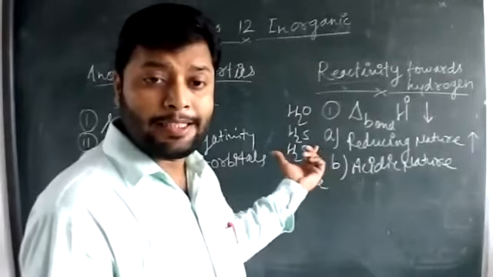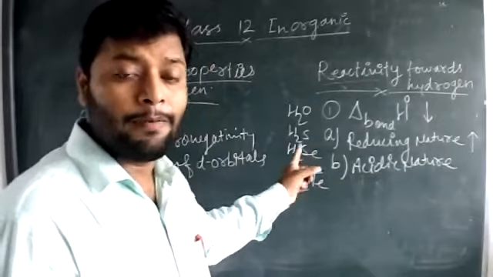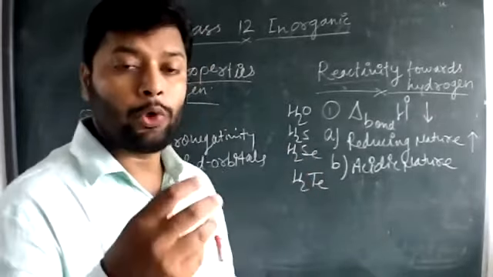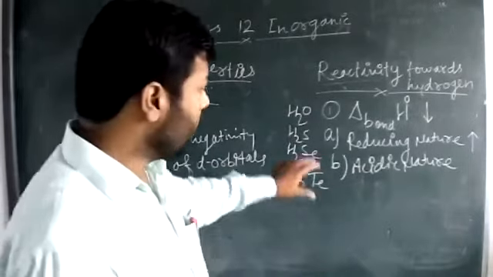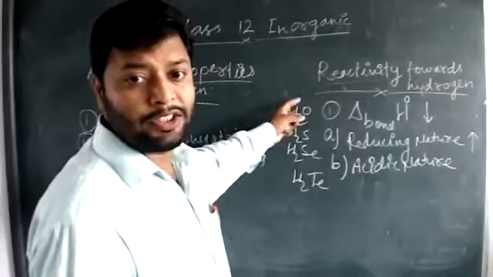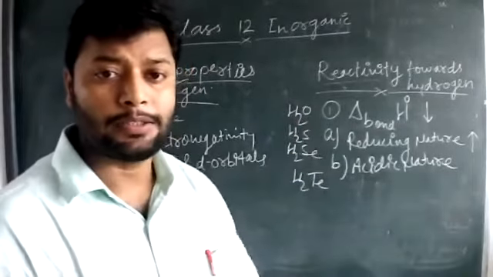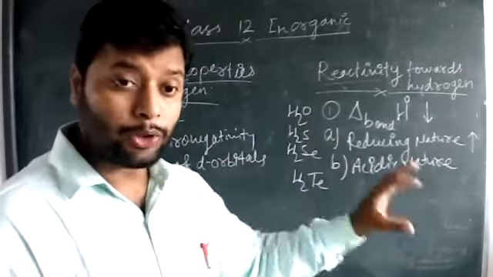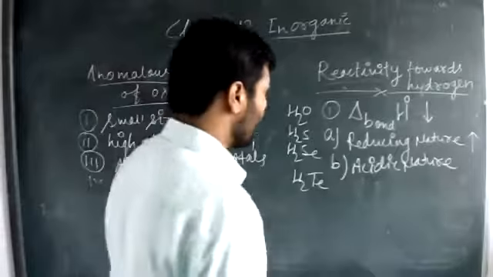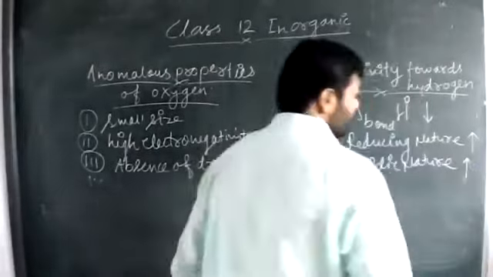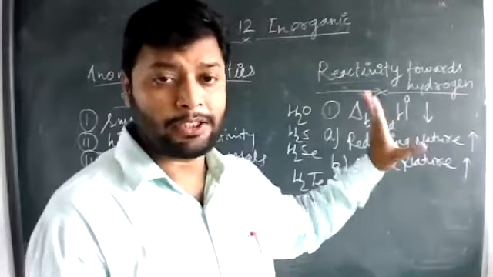The bond will be easily broken and that will release the H plus ion in the solution more quickly than the molecule above. So H2S is more acidic than water, and H2Se is more acidic than H2S. Moving down the group, acidic nature increases because of the first reason.